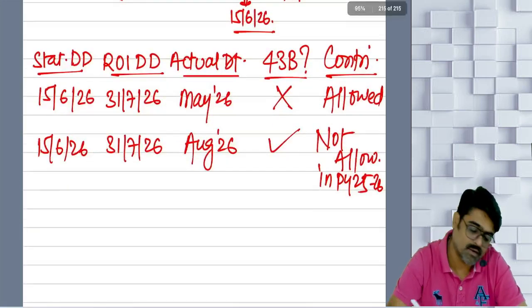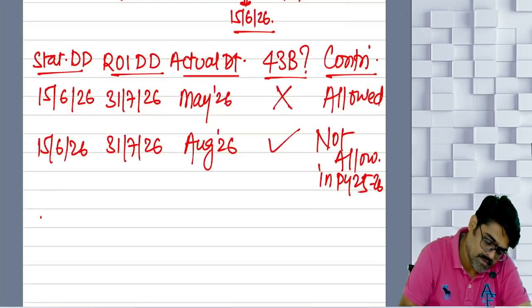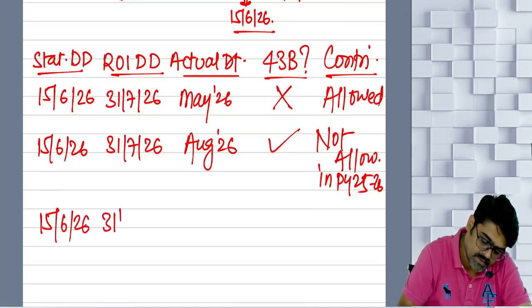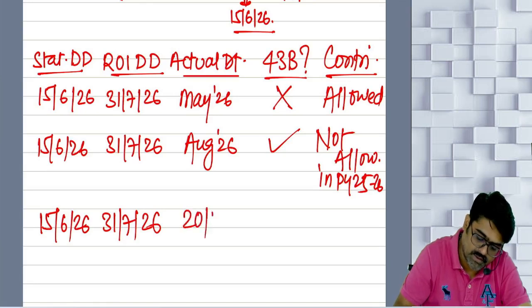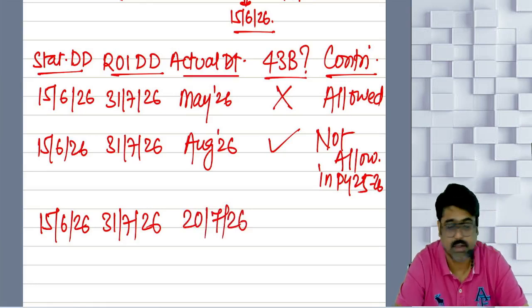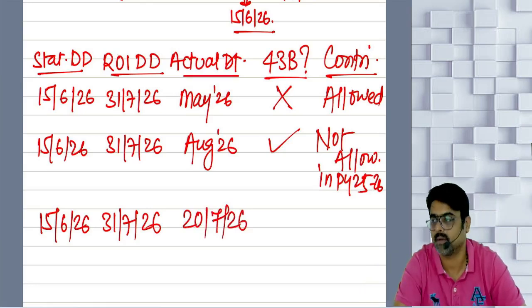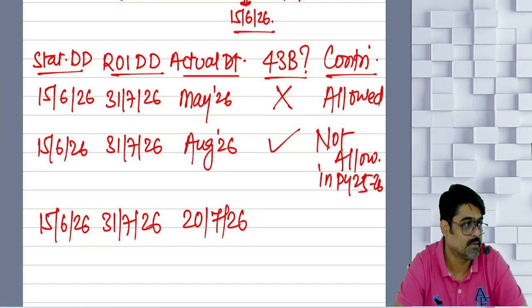43B will be attracted or will not be attracted? 15th June 2026. 31st July 2026. Actual contribution made on 20th July 26. 43B will be attracted or will not be attracted? Will not be attracted. Why?